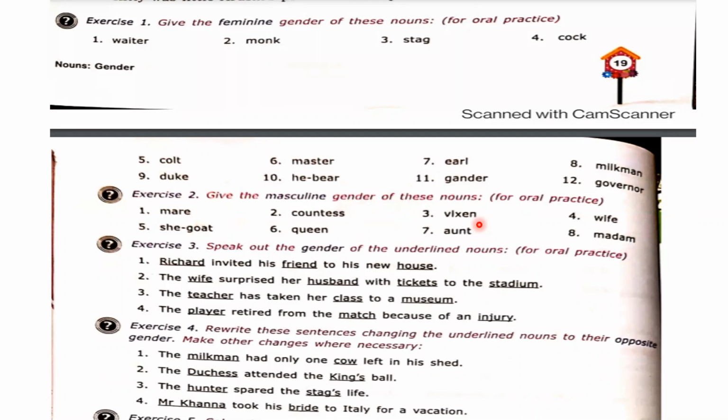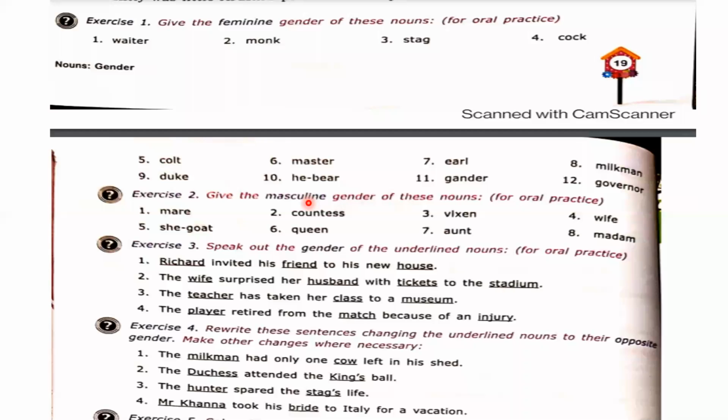Good. Gender of husband, sir, masculine. Masculine gender. Tickets are non-living things, so they are neuter gender. And stadium? Stadium is neuter gender. Yes, very good, you are giving the right answers. Wife is feminine gender. Husband is masculine gender. Tickets and stadiums are neutral gender. Very good.